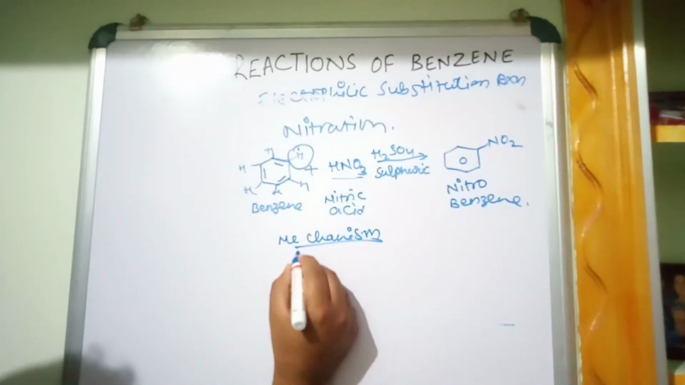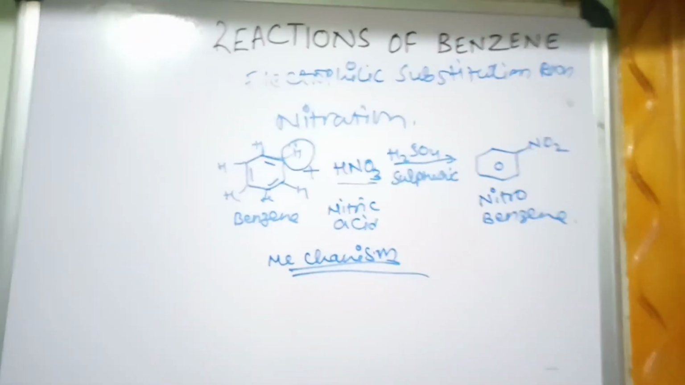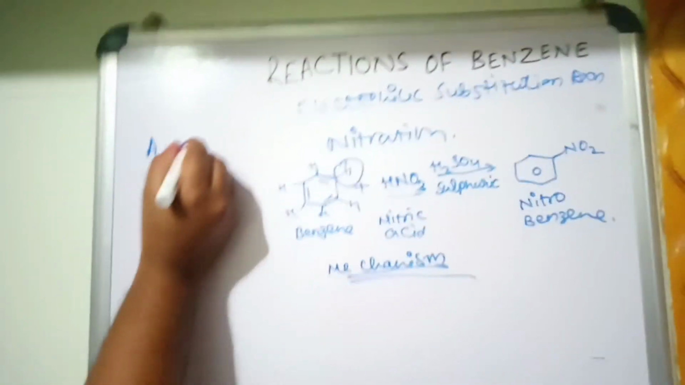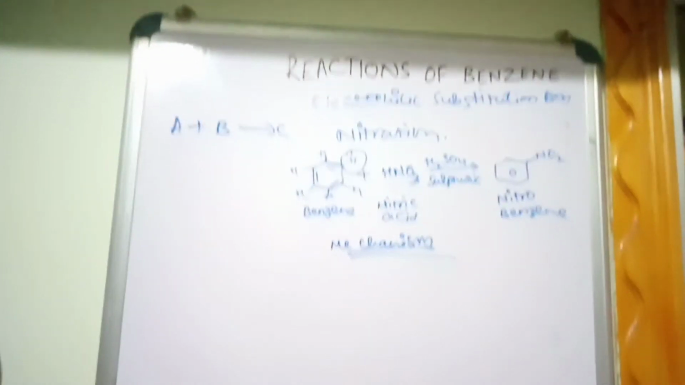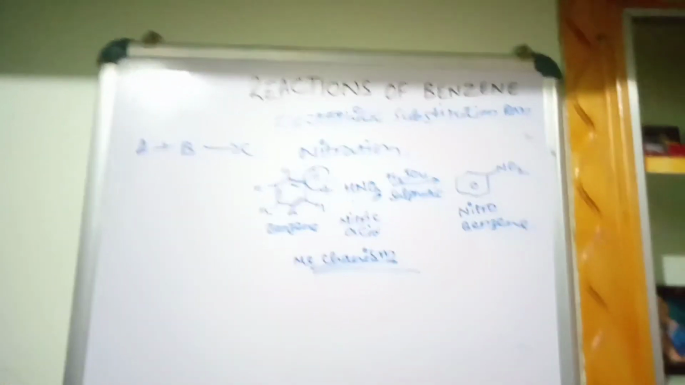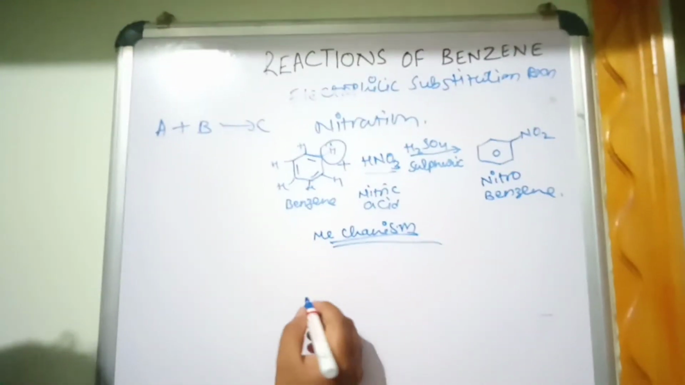This is very important for the examination. You have to write the reaction and also how the reaction is taking place. It is not easy: A plus B gives rise to C. It is not easy to form C. There are many steps involved. So let us see what the steps involved here are. What are the steps involved in this particular reaction? Now we will go to the mechanism of action.